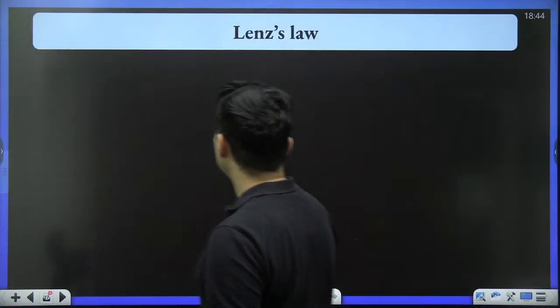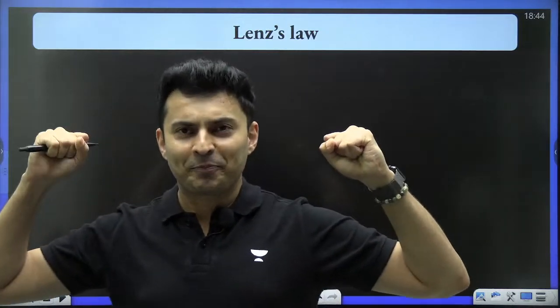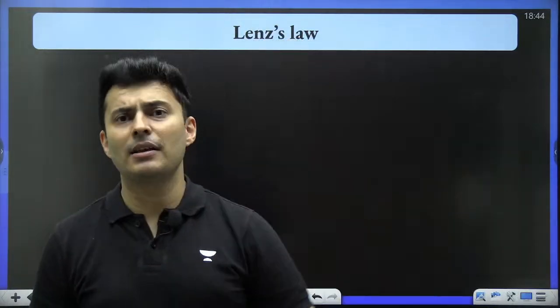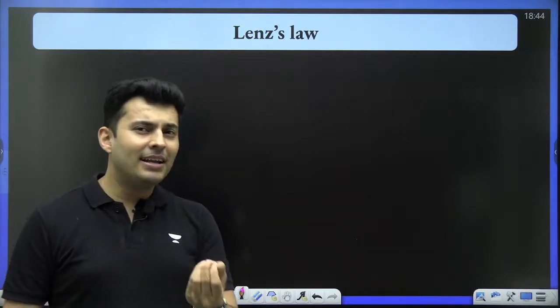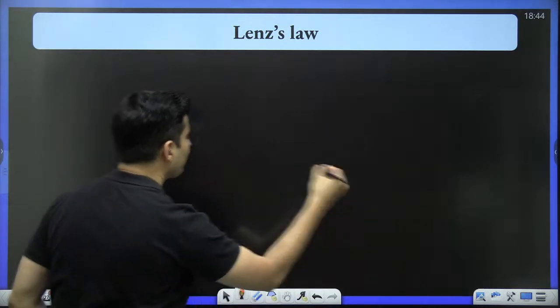Okay, perfect. Let's go now to Lenz's law. Now that you are very, very conceptually strong, or at least the basics are clear about Faraday's law, what is this Lenz's law? See, Faraday's law told me the magnitude. So, what did Faraday's law give me?